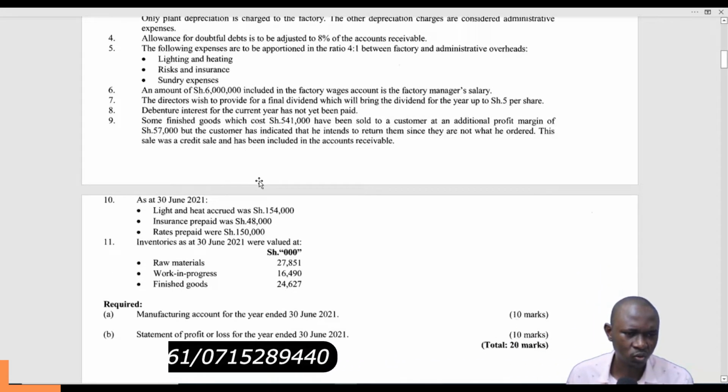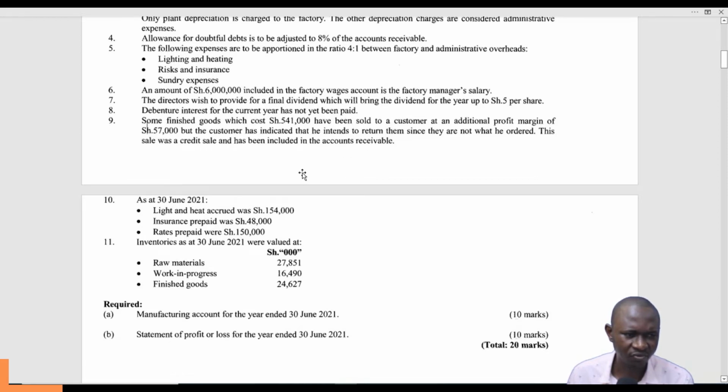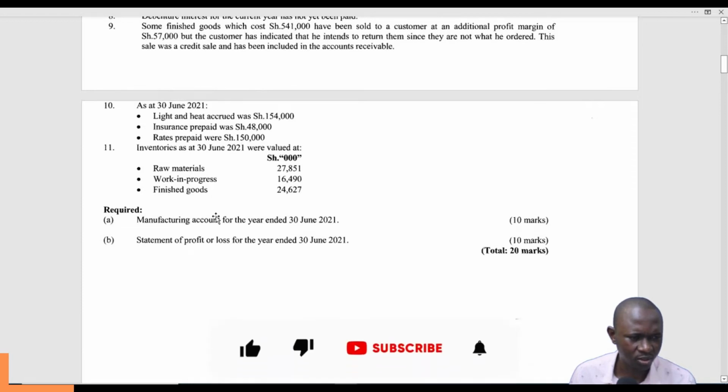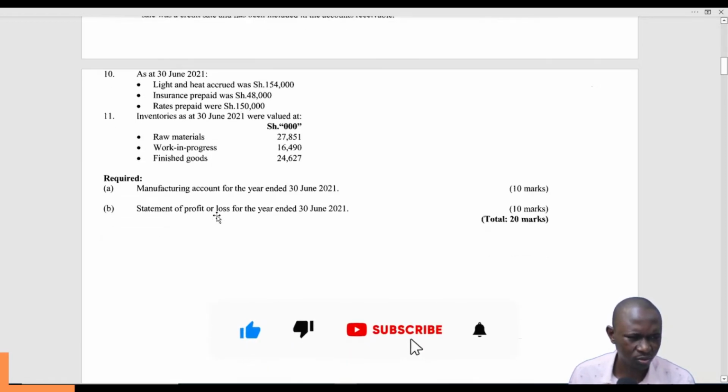Some finished goods which cost 541 have been sold to a customer at an additional profit margin of 57,000, but the customer has indicated that he intends to return them since they are not what he offered. This sale was a credit sale and has been included in the accounts receivable. Okay, we'll work out that when the right time comes. As of 30th June 2021, there are some adjustments on light and heat, insurance, and then inventories for both raw materials, work in progress, and finished goods.